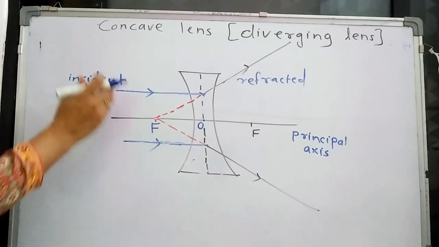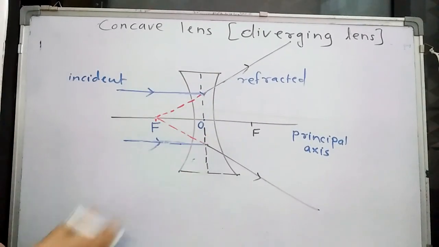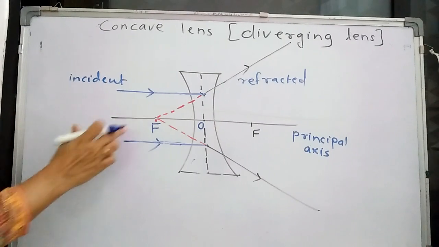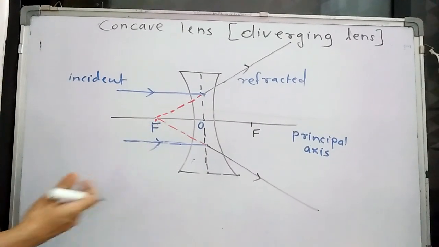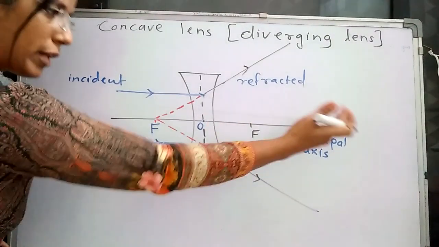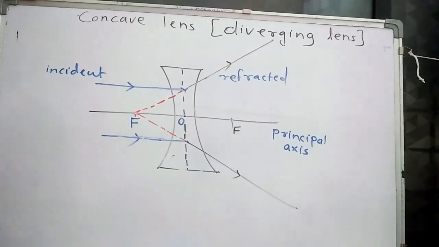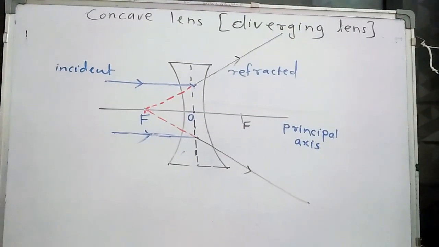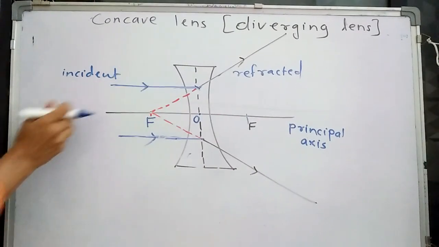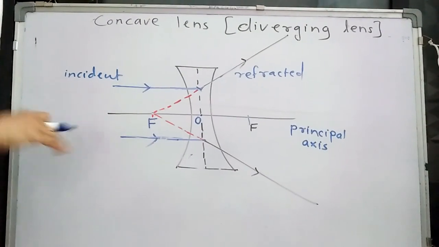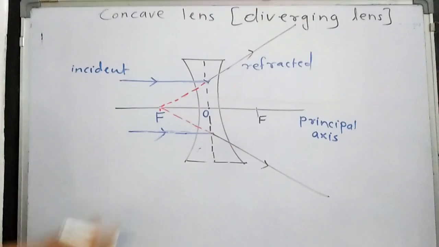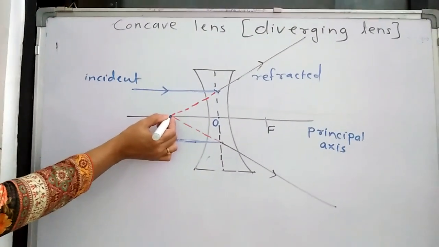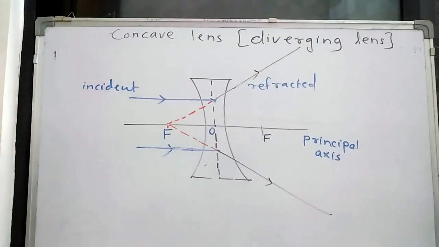Virtual. Now see, light rays are coming from the left side, and we get the focus on the left side. But if the light rays were coming from the other side, we would get the focus there. But according to the sign convention, we show that light rays are coming from the left side, and the focus of the concave lens is also on the left side of the lens.